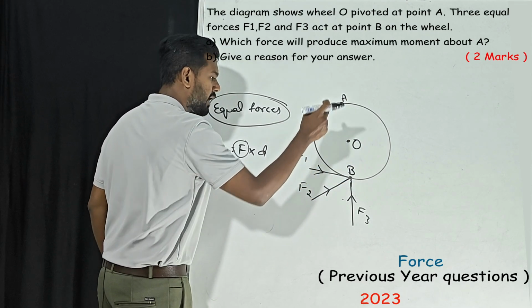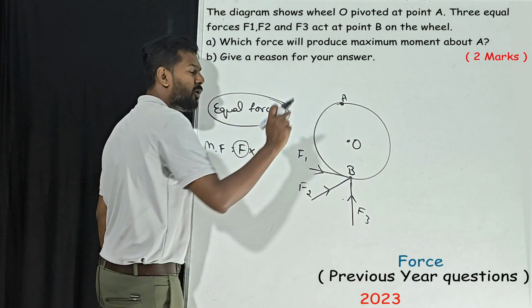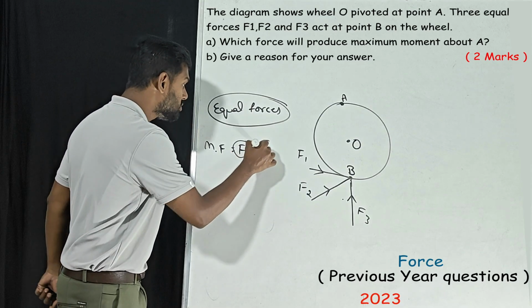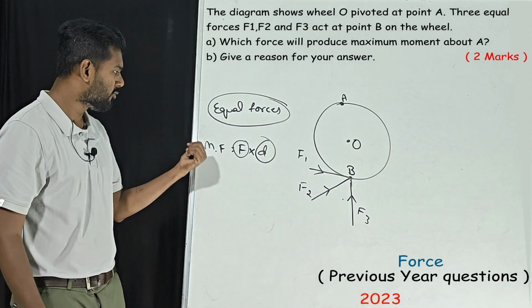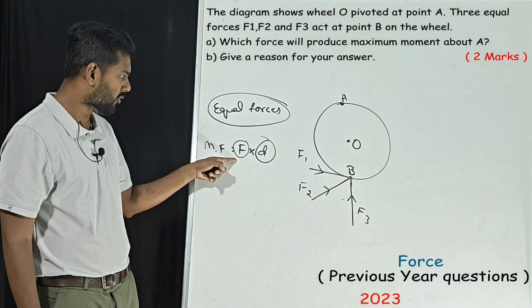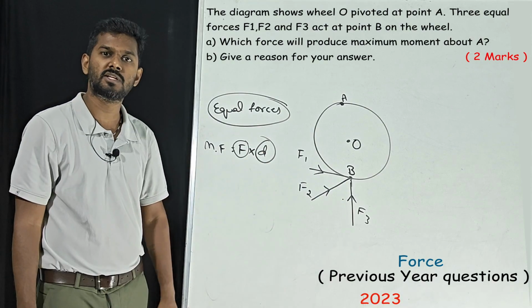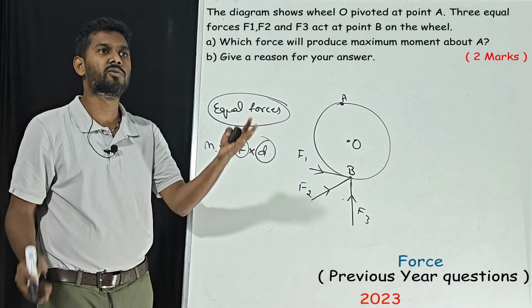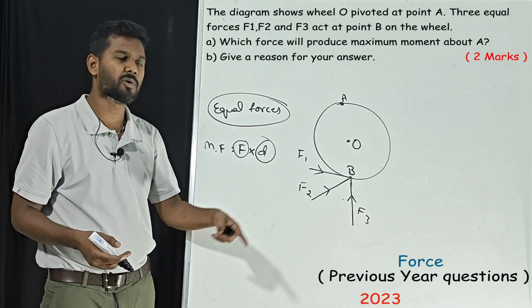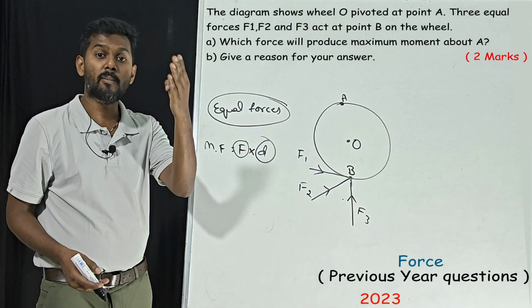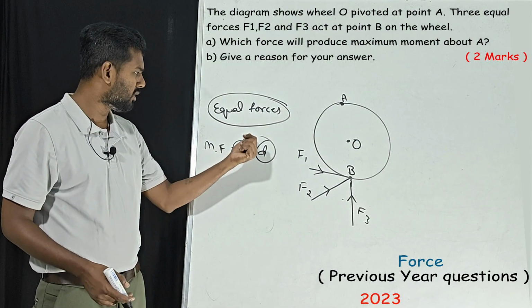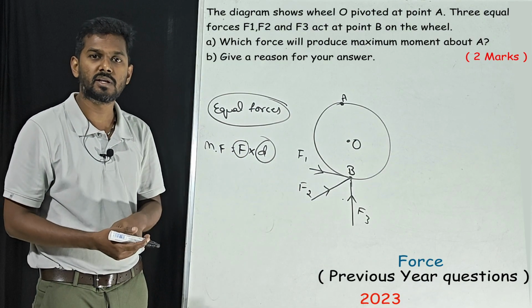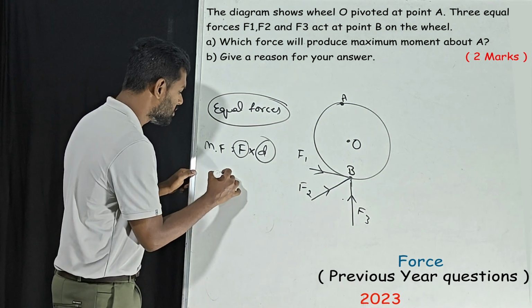F2, from this point to A. For F3, from the same point to A, the perpendicular distance is also the same. Force is the same and perpendicular distance is the same, and they are asking which force will produce the maximum moment of force. If all the values are the same, how can we answer it? Very simple, that is based on angle.